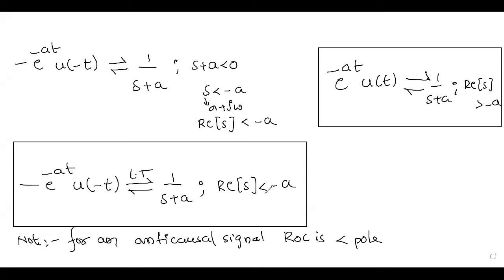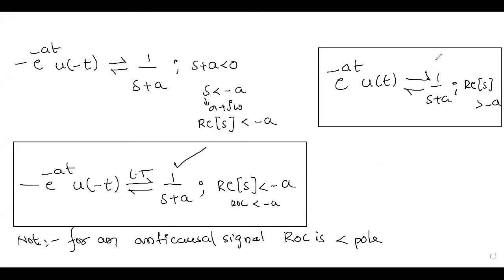Minus a is the pole value here, and the ROC, the real part of s, is less than its pole value. That is one of the properties we are deriving for ROC using these examples. First I started with the causal signal, a positive-side exponential, where the real part of s is greater than its pole. For an anti-causal signal, you can observe here.